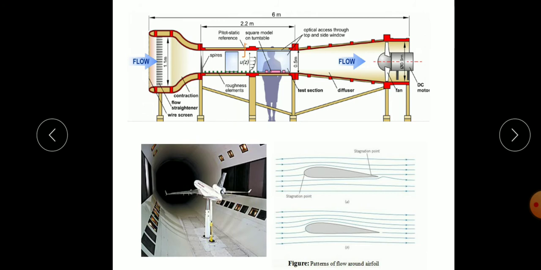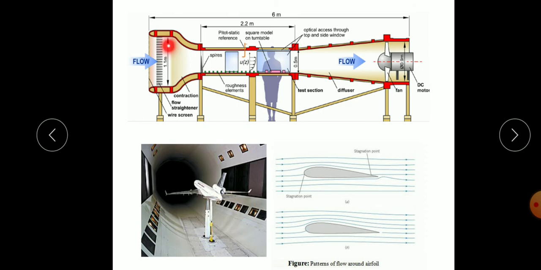The instrument used may be a wind tunnel. This diagram shows a wind tunnel. A fan is provided at one end. In a small test, a wind tunnel may be of this type. Air is taken through this.